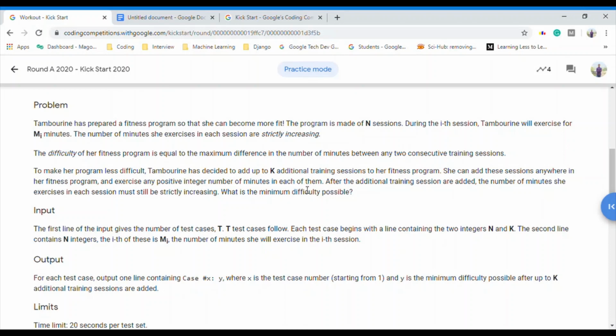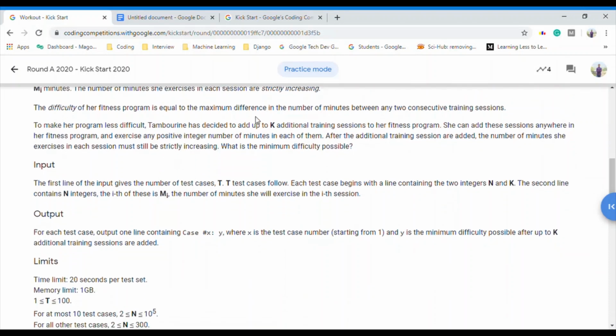Now, what we have to tell in this question is what is the minimum difficulty possible, right? So she has K additional training sessions which she can add to her fitness program such that the difficulty of her program is reduced, right? So we have to tell what is the minimum difficulty possible. Like if we add any number of training sessions which is less than or equal to K, then what is the minimum difficulty possible we can attain for that program, right?